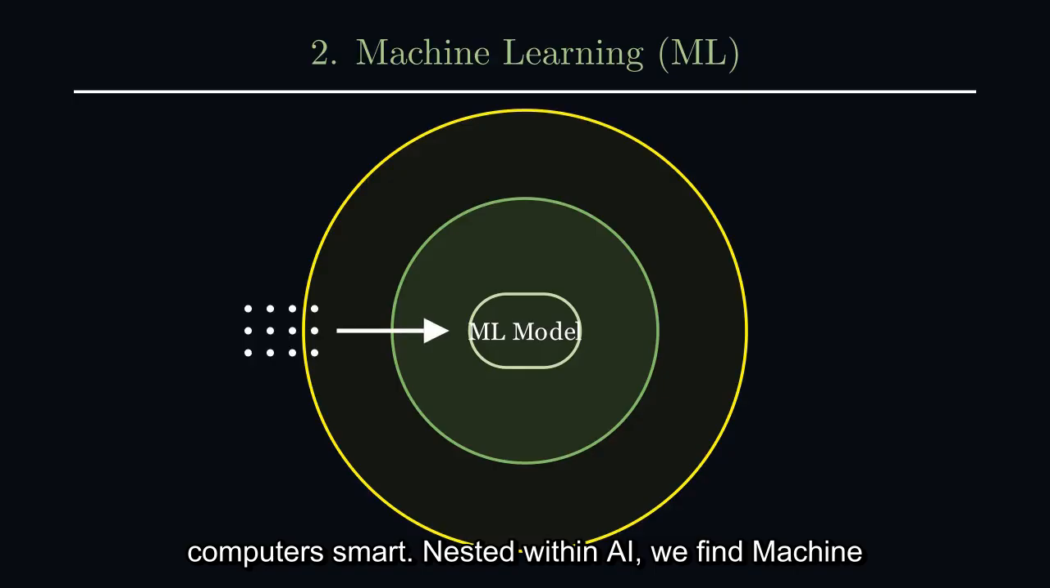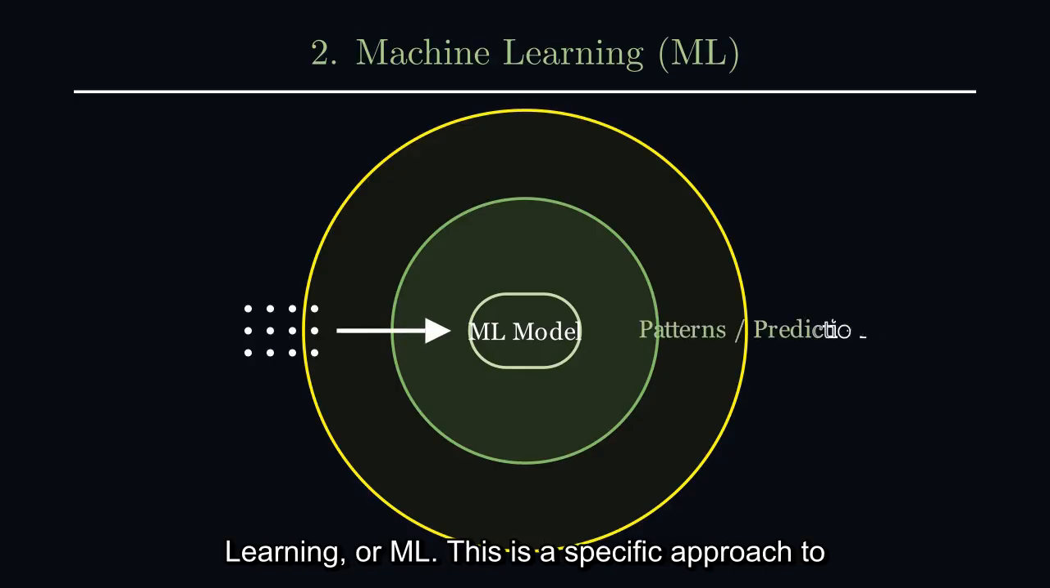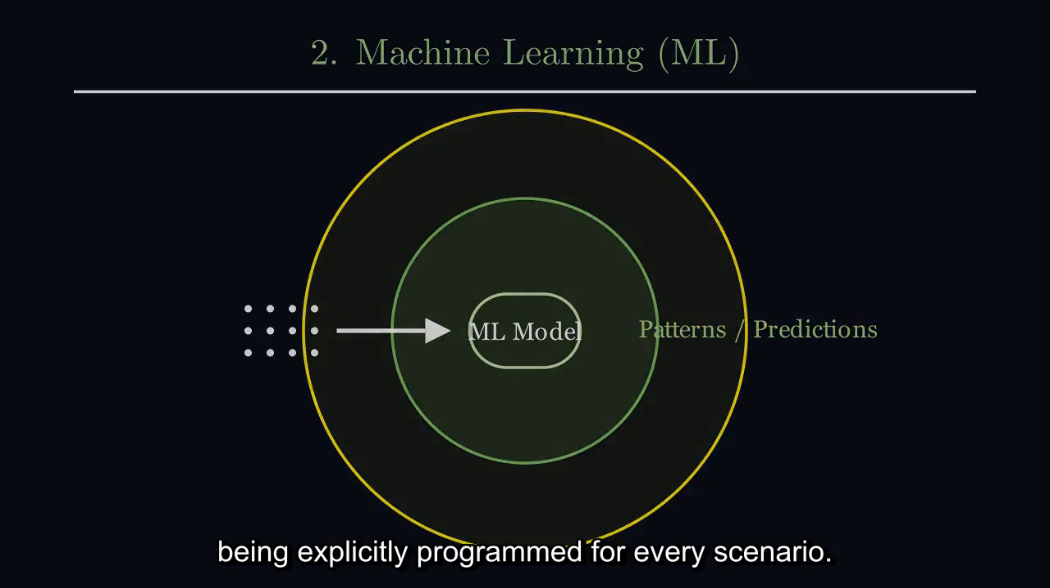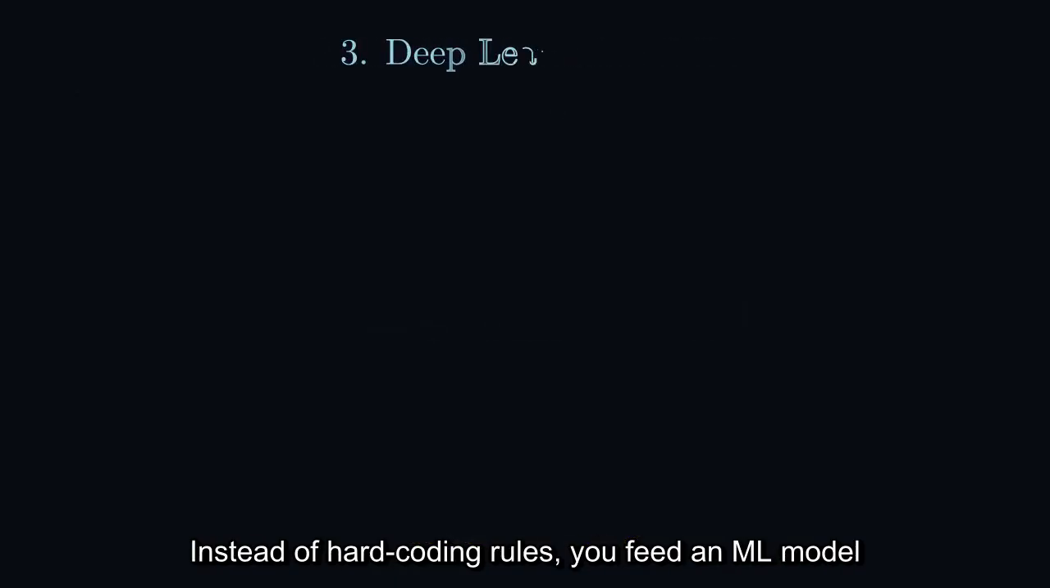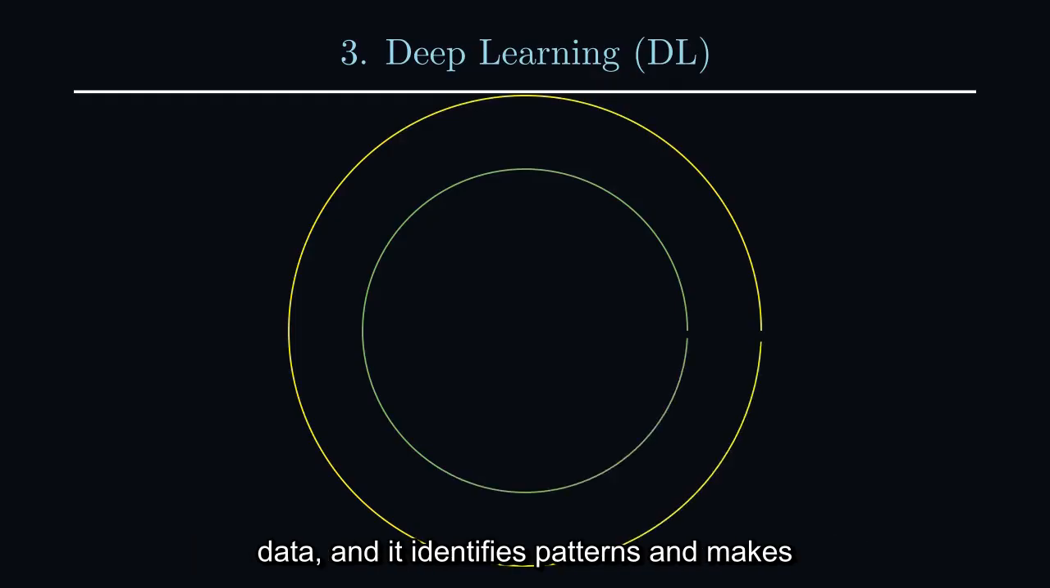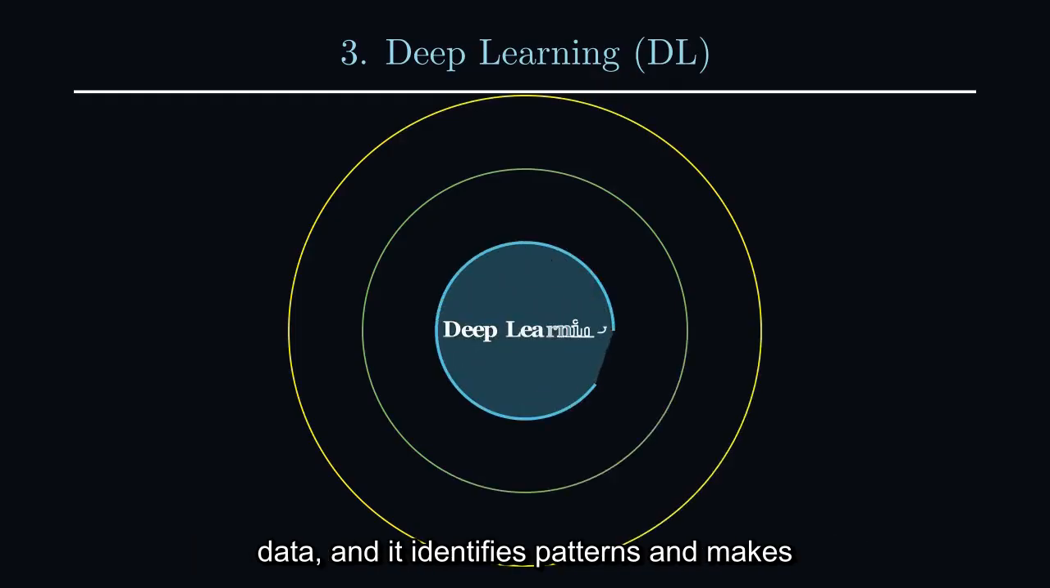Nested within AI, we find machine learning, or ML. This is a specific approach to achieving AI where systems learn from data without being explicitly programmed for every scenario. Instead of hard-coding rules, you feed an ML model data, and it identifies patterns and makes predictions.